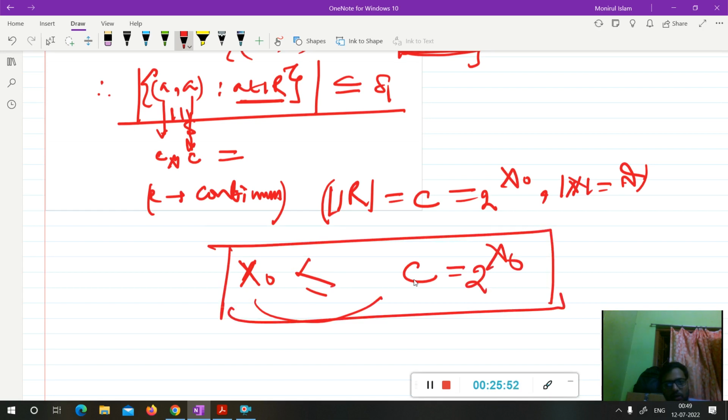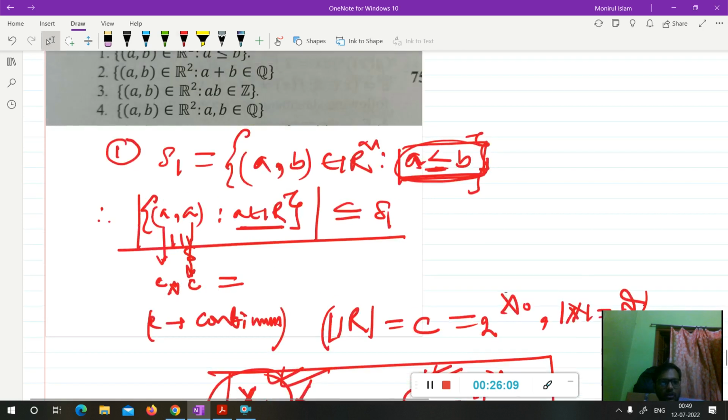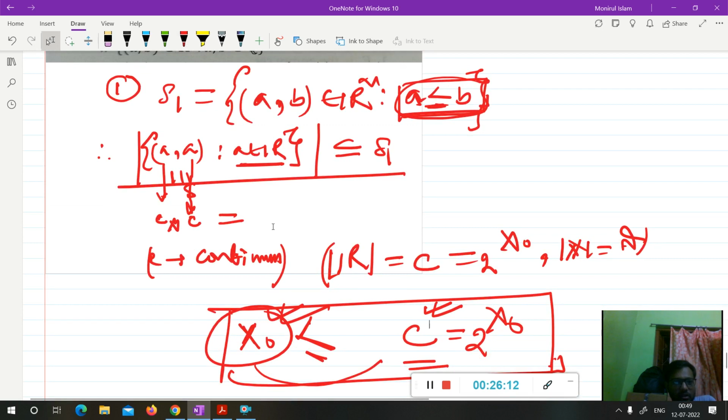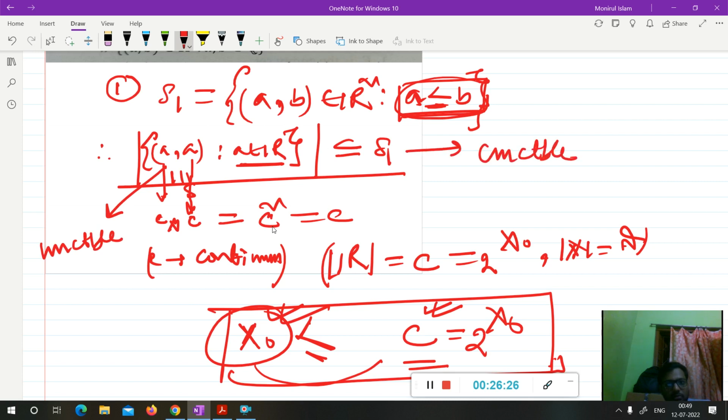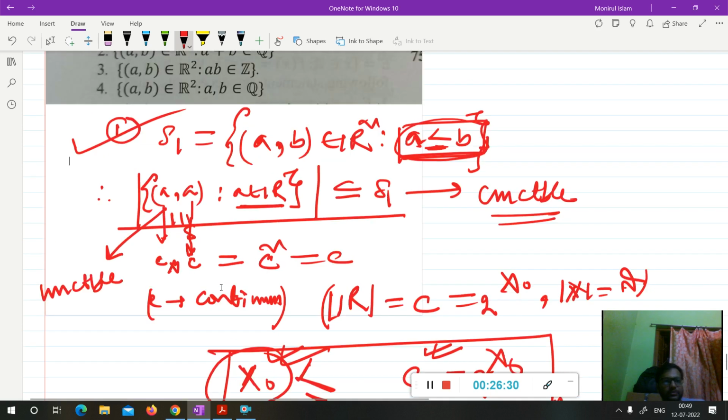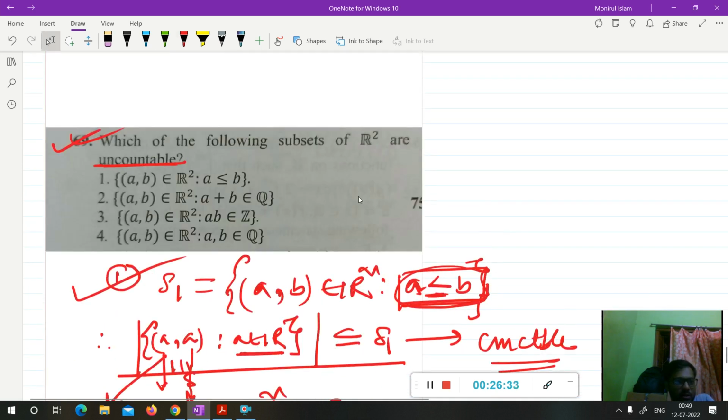There is no set with cardinality greater than this, and all uncountable sets must have cardinality C. If a set is countable, then its cardinality is aleph knot. If a set is uncountable, then its cardinality will be C, continuum. So this set has cardinality C cross C, meaning C square, and C square is also C. So this set is uncountable, and this will contain this set. So this S1 will obviously be uncountable. Okay, so option A is correct. It is asking which of the following sets are uncountable, so option 1 is uncountable, so it is correct.